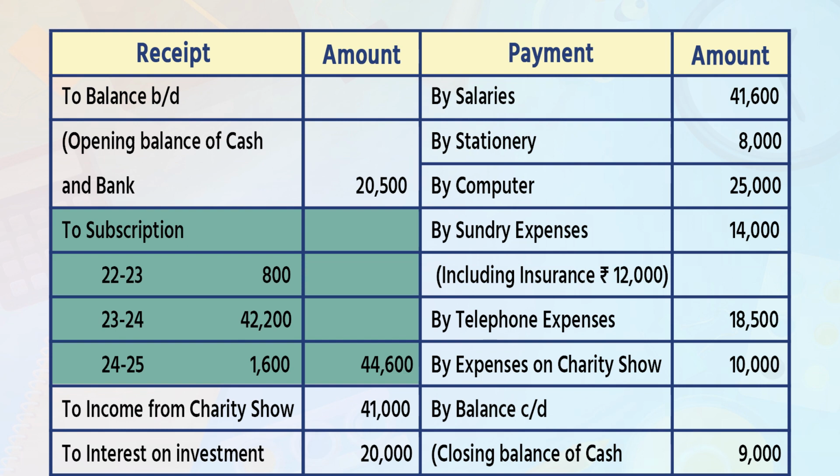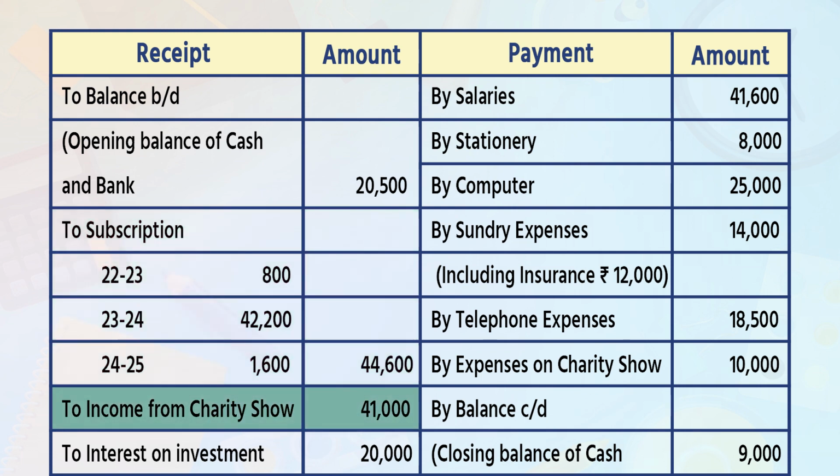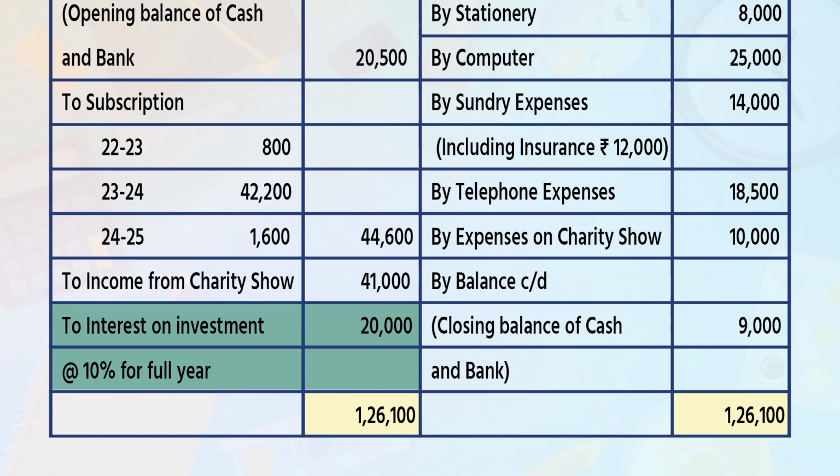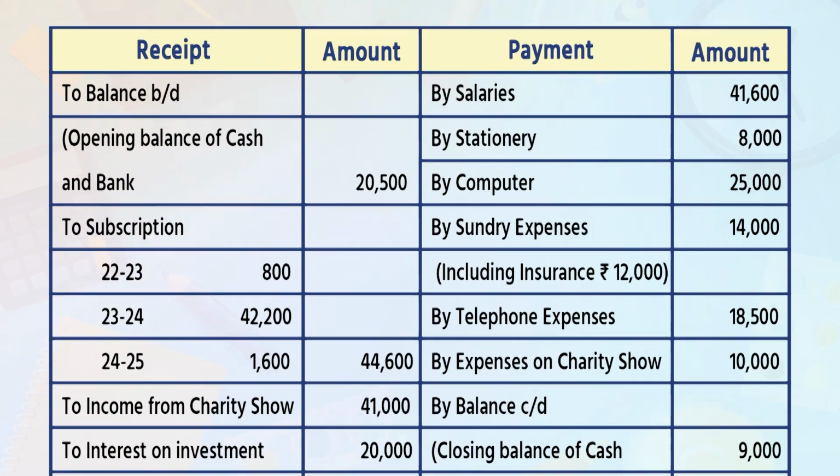Total amount in the outer column 44,600. Next, to income from charity show 41,000. To interest on investment at 10% for full year 20,000, and the total of receipt column is 1,26,100. Now come to the payment side.